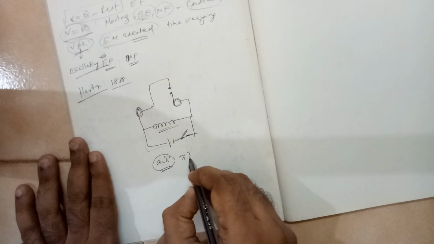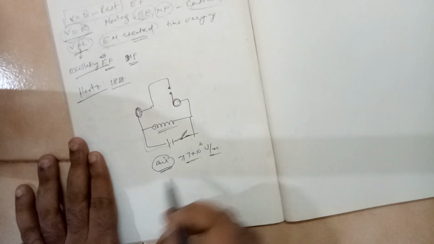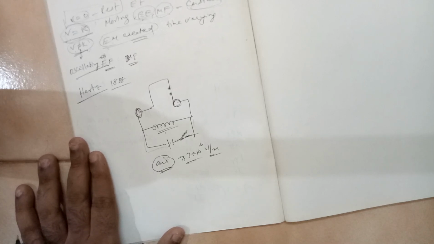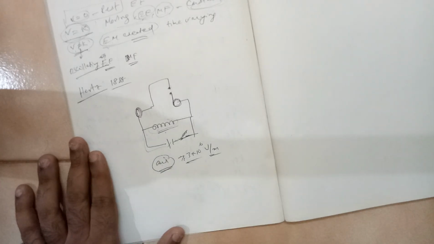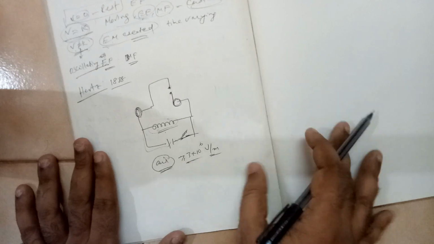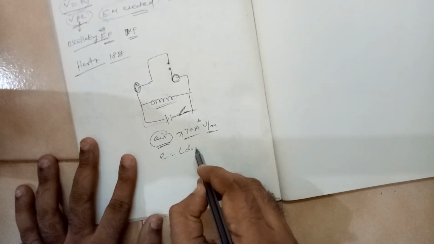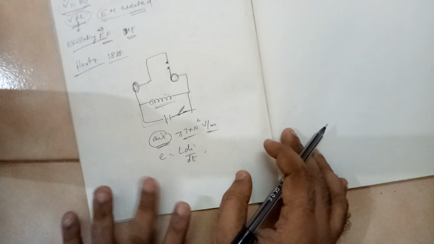It should be, I think, greater than 3 into 10 power 6 volt per meter. This much strong voltage you should be able to provide. So in order to provide that high voltage, an inductor with a lot of turns is used. When you have studied inductor, you remember there is an induced EMF, L di by dt. Remember, I am taking only the magnitude.